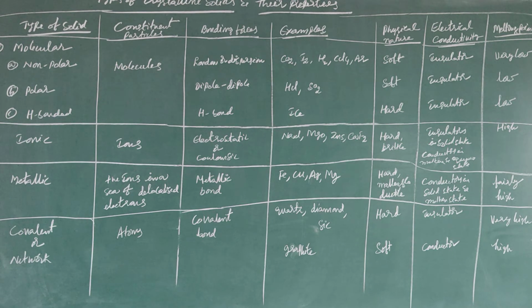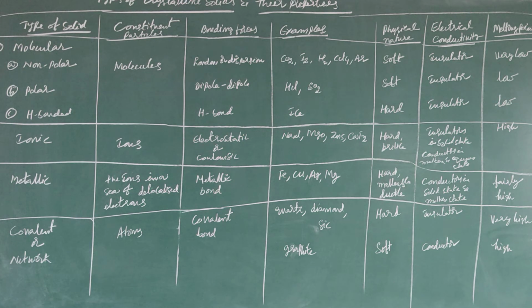Next, this is the table related to types of crystalline solids and their properties. This is the type of solid. Four types of crystalline solids are there: molecular solid, ionic solid, metallic solid, and the fourth one, covalent or network solid. Again, molecular solids are of 3 types: non-polar solid, polar solid, and hydrogen bonded solid.